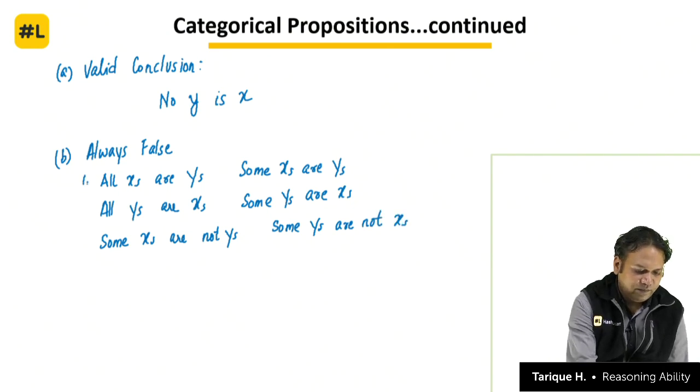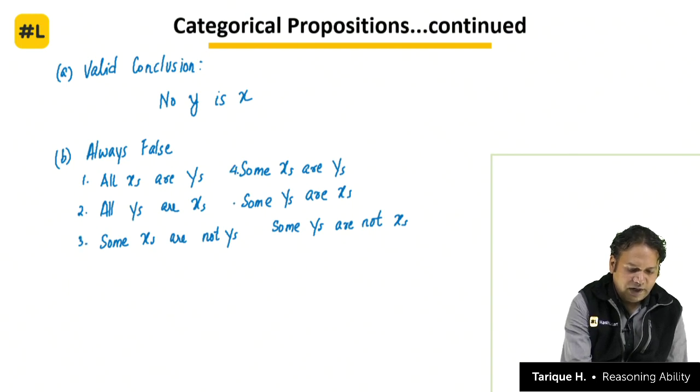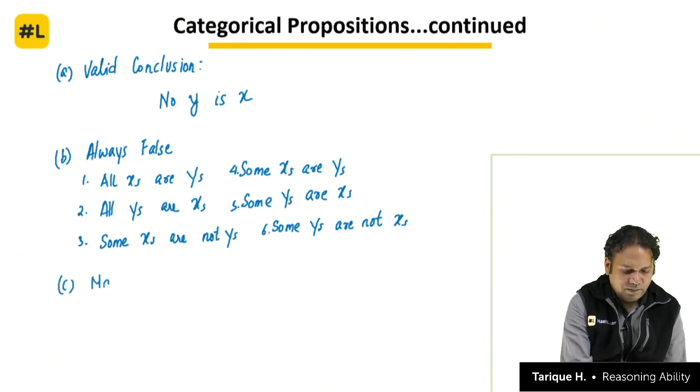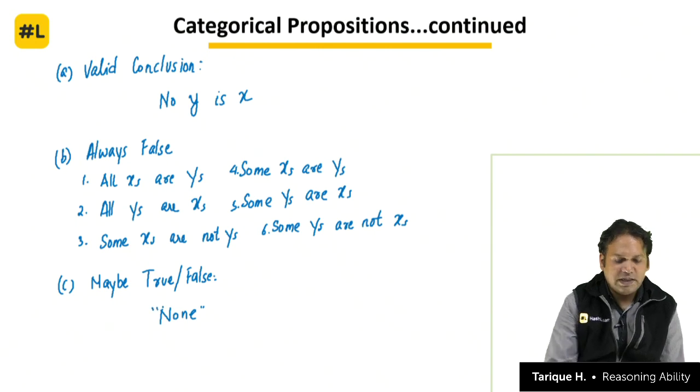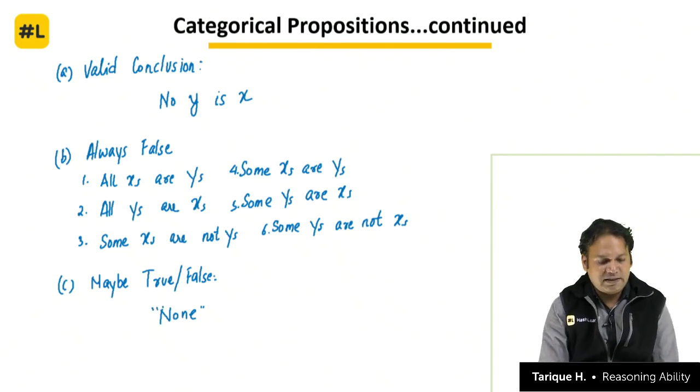So statements 1, 2, 3, 4, 5, 6 are always false, and the third category is may be true or may be false, which means uncertainties or possibilities. None. That means there are no uncertainties in this particular statement. That is why this is the simpler statement, nothing much to worry about. The statement no x is y.